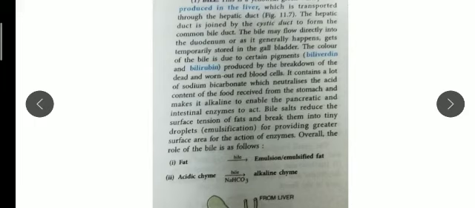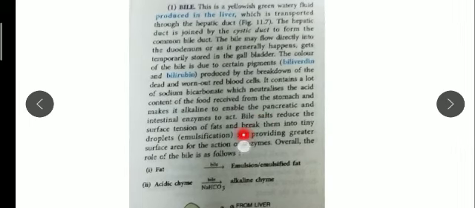Now children, the next point is that bile salts reduce the surface tension of fats. What is the main function of bile? It breaks down complex fat into simpler fat, that is, emulsified fat. This process of conversion of complex fat into simpler fat is called emulsification. So in this first reaction, with the help of bile, the fat is converted into emulsified fat.